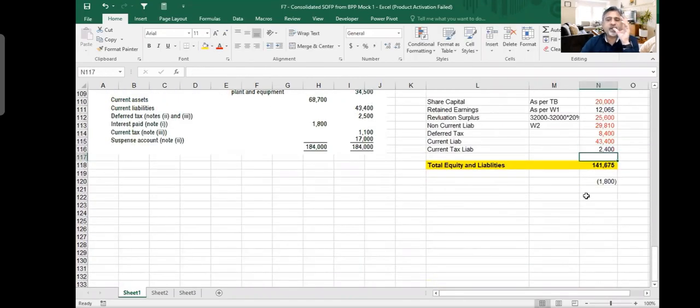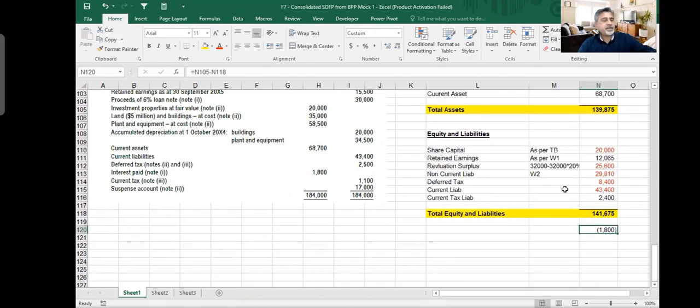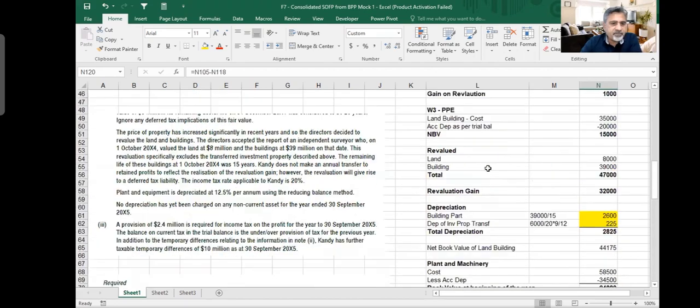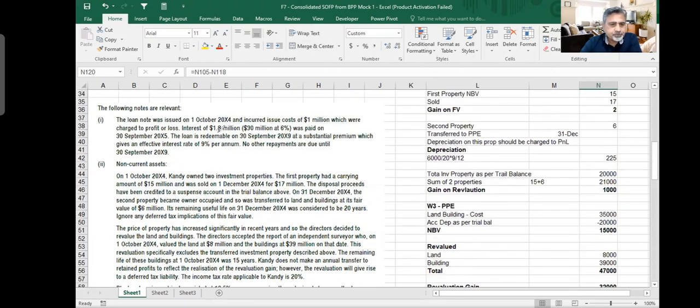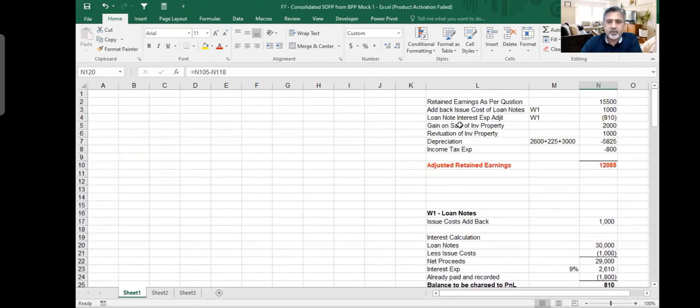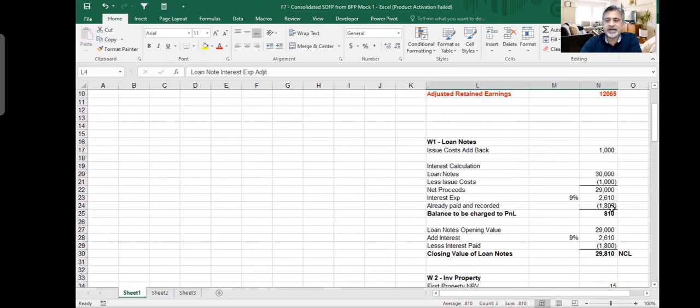If I put as 2400, it becomes 1800 difference. And I remember that number 1800, where it is coming from. Number 1800 is in my memory. Now, this is something which they did not tell very clearly. This was 1.8 million. This was the loan note interest. What we did, we actually charged into our loan note. If you remember the loan note adjustment, we made only 810. Because what we assumed is that total loan note expense is 26,100. They already have recorded 1800 and 810 further we charged here.